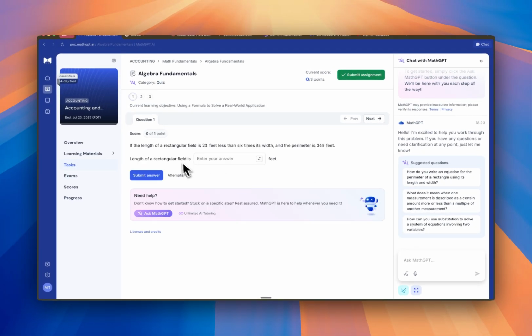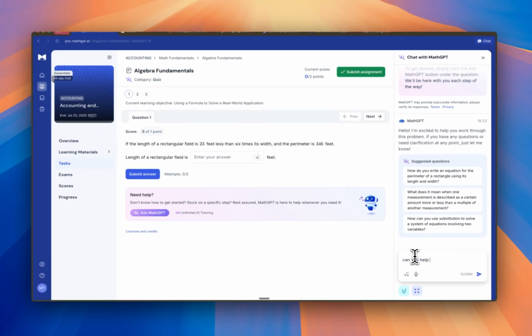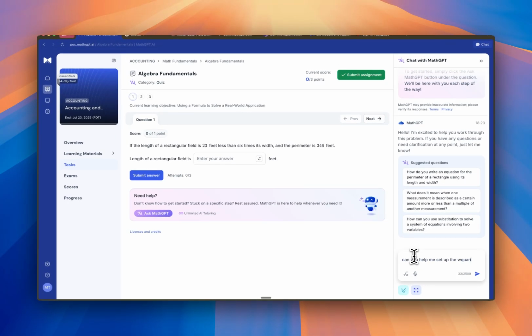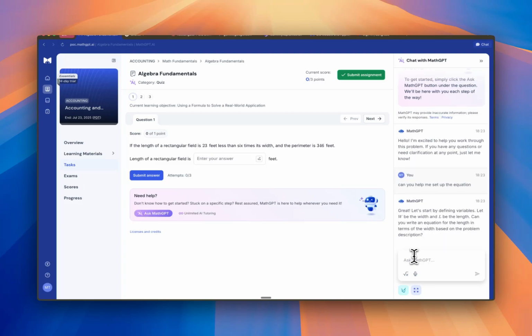Going in over here, we can see that there's a question which has some knowns, some unknowns, and we have to find the answer. It feels like there's a lot of algebra involved over here. And so we're asking the bot if it can help us set up the equation so we can understand where our weaknesses were.